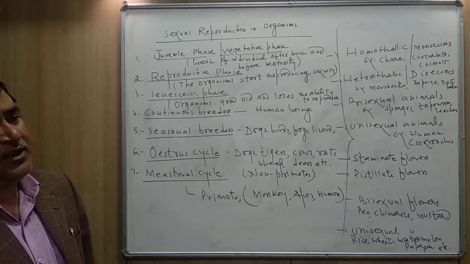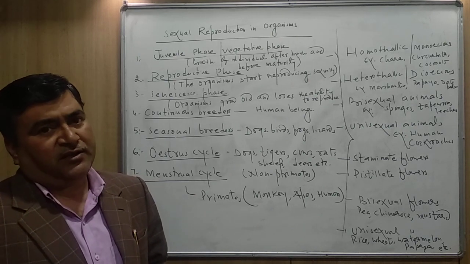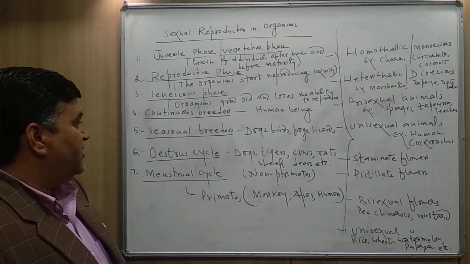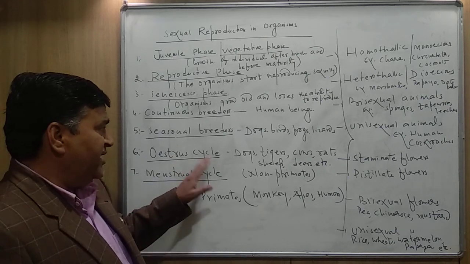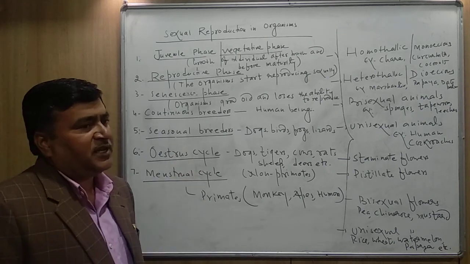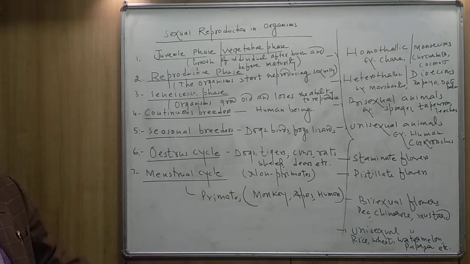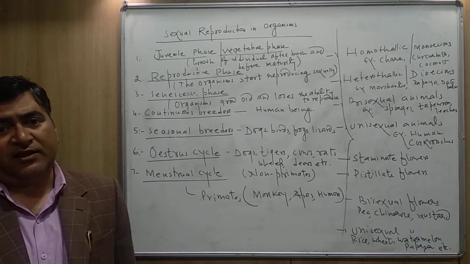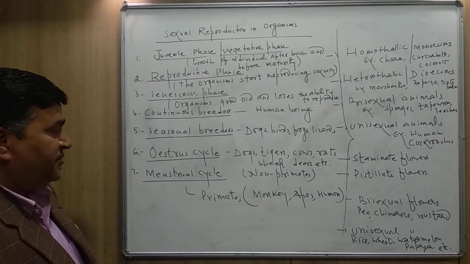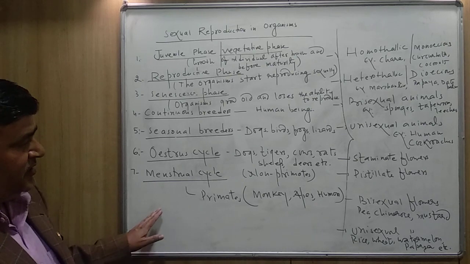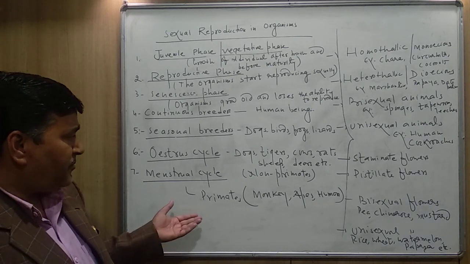In the estrus cycle, the endometrial wall of the uterus does not rupture, and hence there is no bleeding. But in the menstrual cycle, in the menstrual phase, the endometrial lining of the uterus gets ruptured and shed in the form of blood.